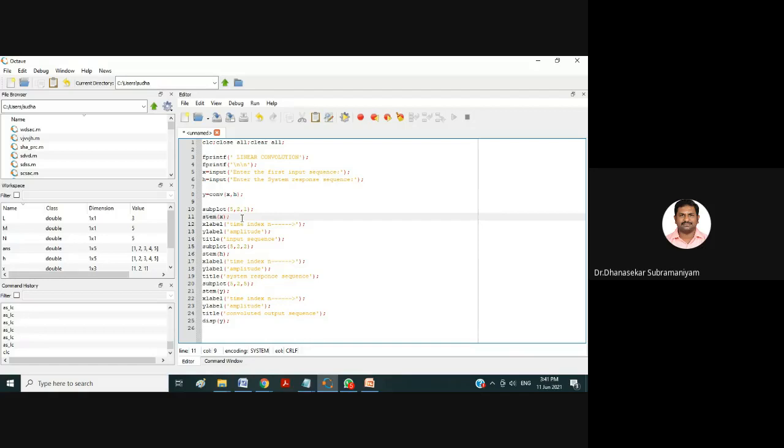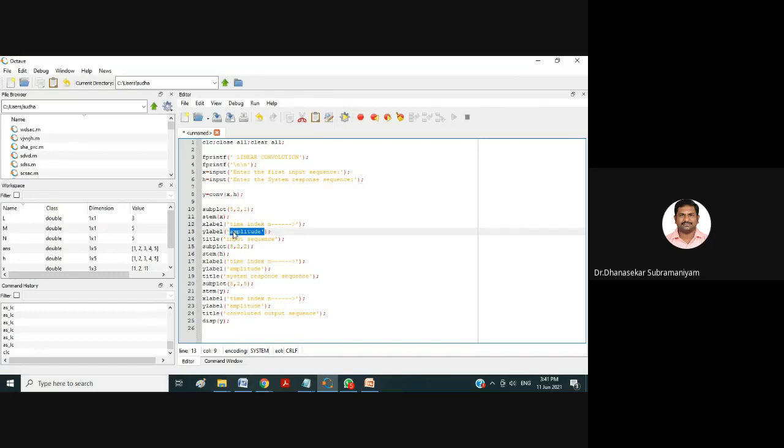The next line: once you get the figure window, you have to label that and title that figure window. So that's why X label. X label, apostrophe, time index. Whatever is inside the apostrophes, time index, will appear as the X label in that figure window, on the X axis. Similarly, Y label, apostrophe, amplitude, will appear on the Y axis in that figure. For that X discrete sequence, you are giving X label as time index and Y label as amplitude. Whatever you give will appear over the figure window.